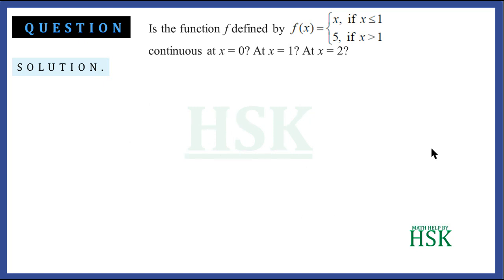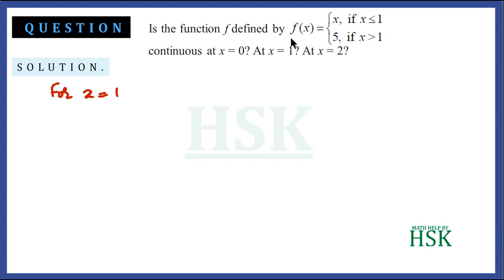Now for x = 1, you can see this function changes its value at x = 1. So to examine the function for its continuity at x = 1, we will have to calculate the left hand limit and the right hand limit and check whether the limit exists.